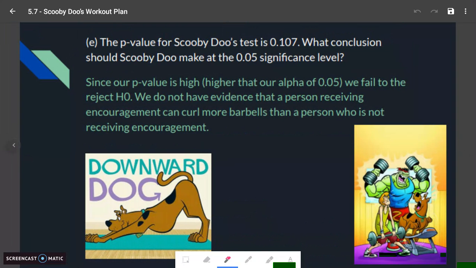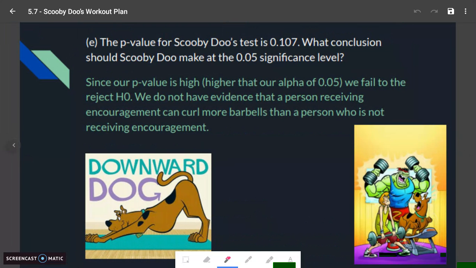So in this case, remember, statistically significant is below the alpha level because it's so rare that it happens. It's weird that we would have gotten it, or in this case, Scooby-Doo would have gotten it in his test, right? So to be statistically significant, we reject when it's low. If you have a low p-value, lower than your significance level, that means your data is statistically significant and we can reject. In this case, the 0.107 is higher than my significance level, so we fail to reject. Okay, so we talk about that.